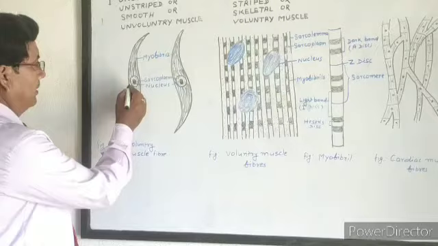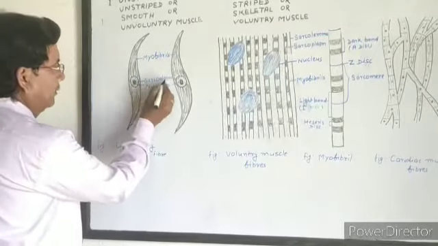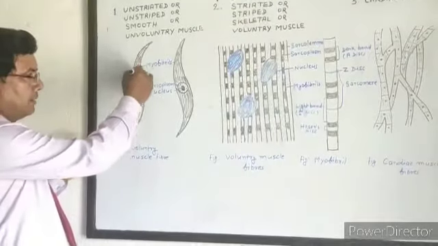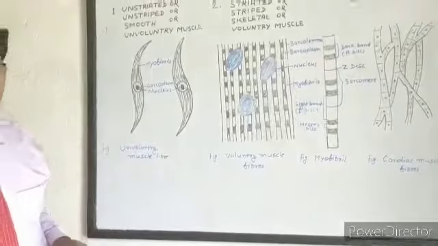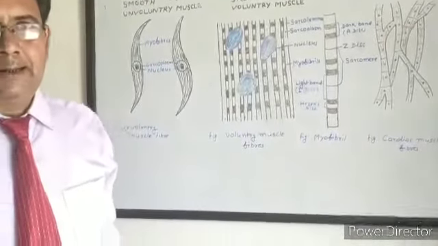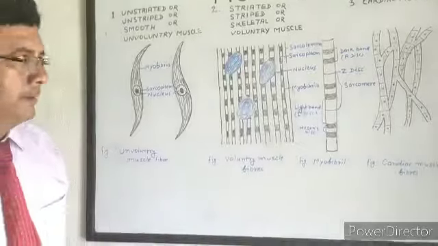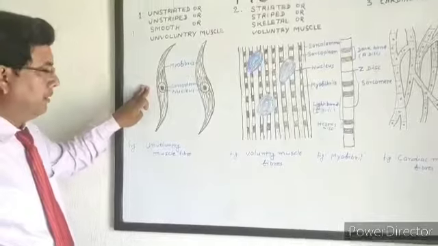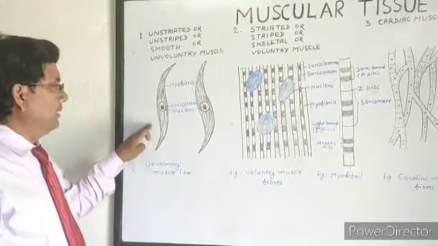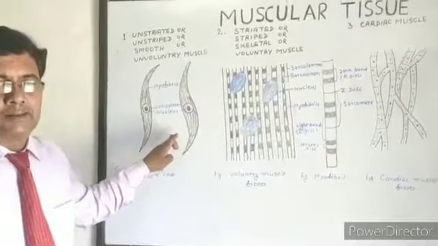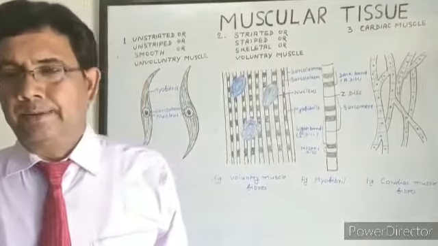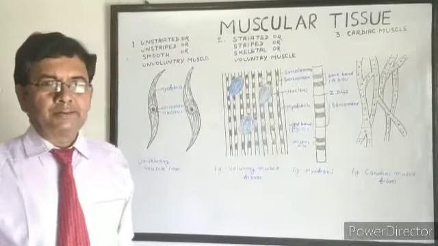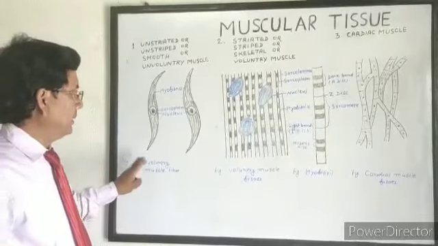And around the sarcoplasm, in the remaining part of this cell, there are numerous longitudinal myofibrils. Due to contraction and relaxation in myofibrils, the muscle fiber gives movement to the organs. It is present in the visceral organs, just like the stomach, in our urogenital duct, in blood vessels, kidney tubules, etc.